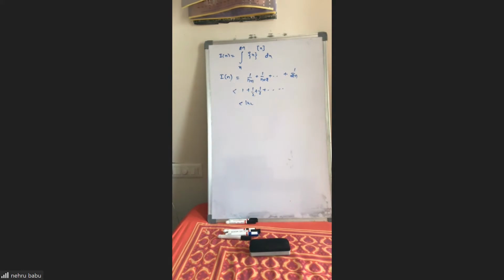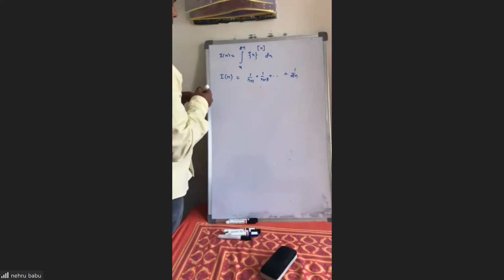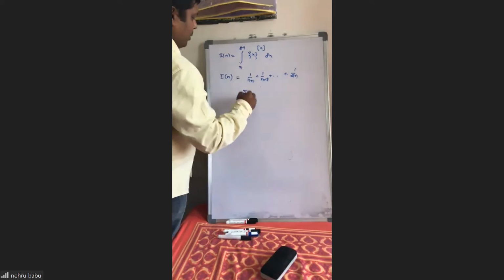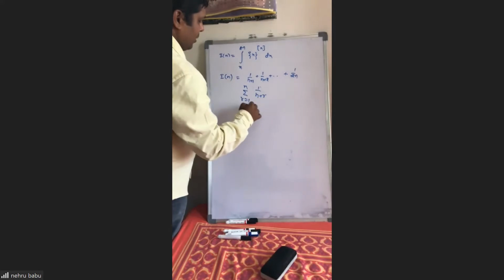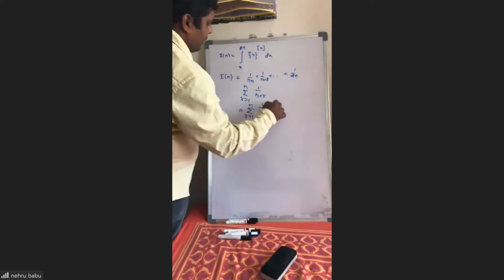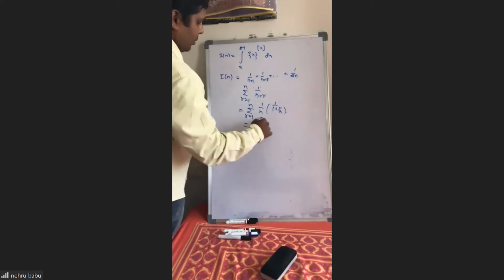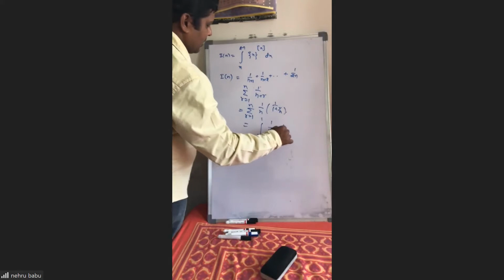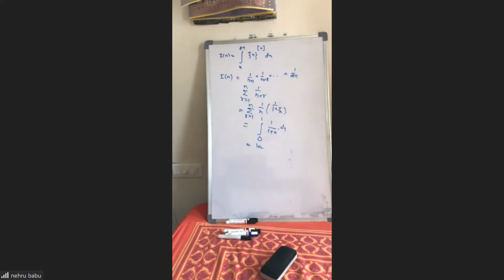Yes, sir. We can simply take n common. Then it becomes 1 by n into 1 plus 1 by r. So this is the integral form we can write: limit of sigma r equal to 1 to n, 1 by n plus r. We can write this as sigma r equal to 1 to n, 1 by n into 1 by 1 plus r by n. Now this is integral 0 to 1, 1 by 1 plus x, which is ln 2 as n goes to infinity, exactly the same as log 2. So if you take infinitely many terms, you are getting log 2. Is it fine now?